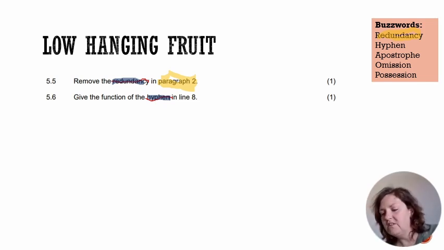Let's move to removing the redundancy in paragraph 2. So I'm going to read until I find 2 words that mean the same thing. Please read with me. To start with, traveling expands your social connections to different people. Connecting to various other cultures. Wait a minute. Various other. Give me various options. Give me other options.